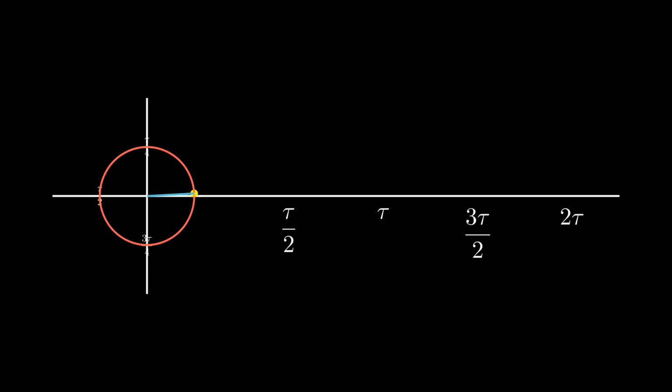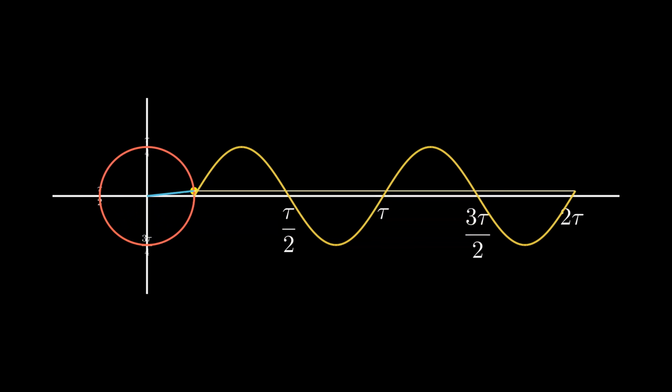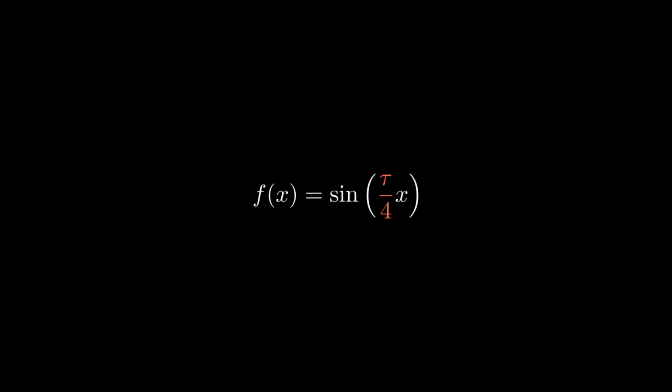Another point in favor of tau is its intuitiveness of radian measures. A quarter of a turn is tau over 4 radians, half a turn is tau over 2 radians, and so forth until a full turn is exactly tau radians. This means that our sinusoids are affected as well. The period of standard sine and cosine functions becomes tau instead of 2 pi. This actually makes it easier to pick out the period from a sine function.